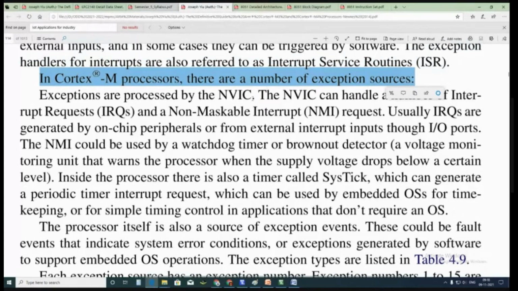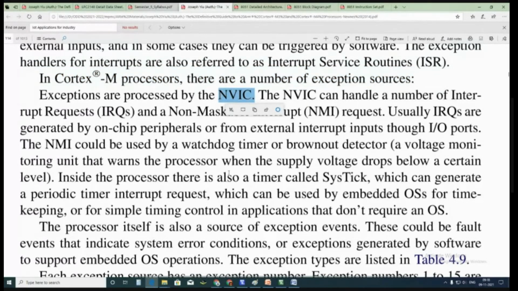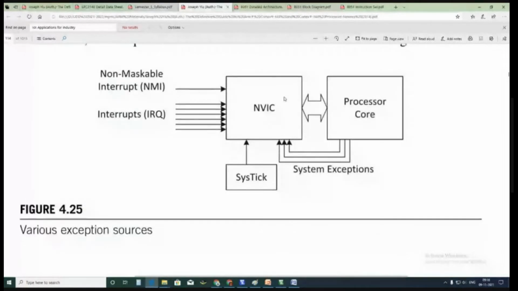They are processed by the NVIC. What is NVIC? Nested Vector Interrupt Controller. It's very interesting that there is something like a Nested Vector Interrupt Controller in a processor. But in 8051, the interrupt controller is available as a separate block. In ARM processor architecture, the interrupt controller is available as a part of the processor, and it is called the Nested Vector Interrupt Controller. So there are non-maskable interrupts, and there are interrupt requests which are coming, and these are